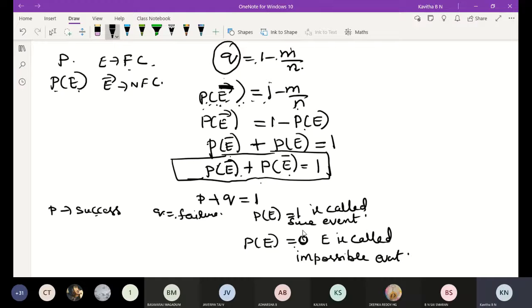If you know the p value, say p value is 2, we can easily find the q value. Means q is equal to 1 minus p, so q is equal to 1 minus 2, then q is equal to minus 1. If you know p, we can easily find q. If you know the q value, we can easily find the p value. Understood? Any doubt?